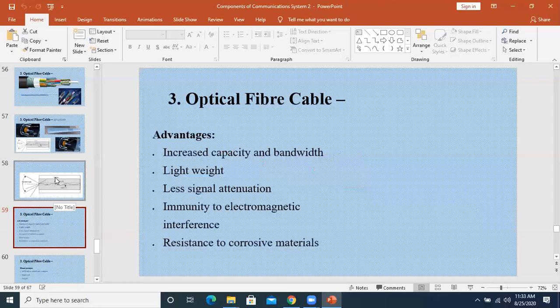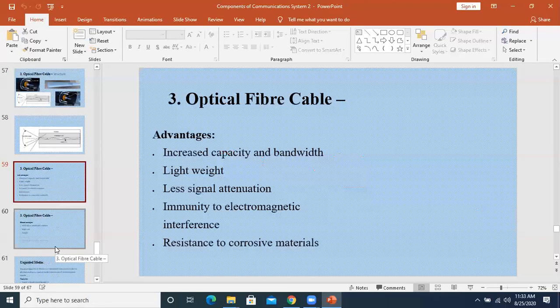Is there any student who will give a quick review of the fiber optic cable? One student, please give a review of the fiber optic cable, what we have studied yesterday. What is fiber optic cable, why it is used, what are its various advantages, etc. Please raise your hand. How it is different from coaxial and twisted pair, where it is used.